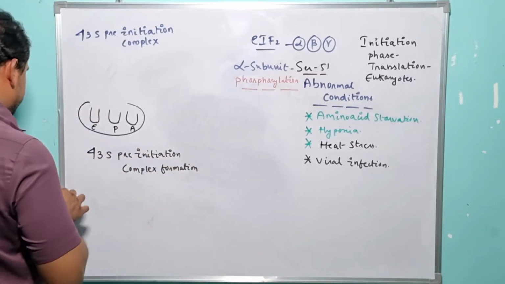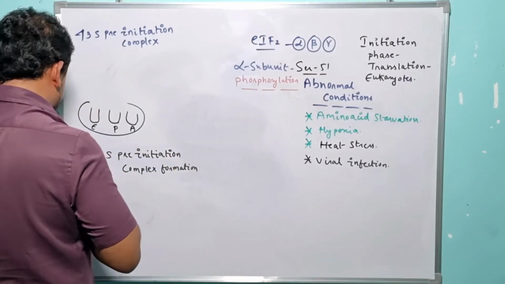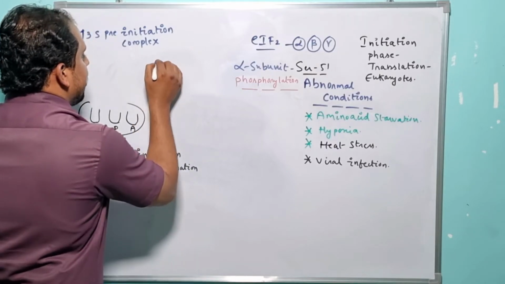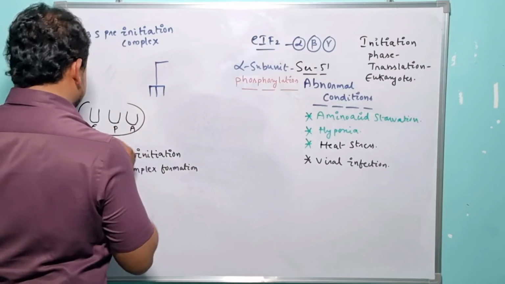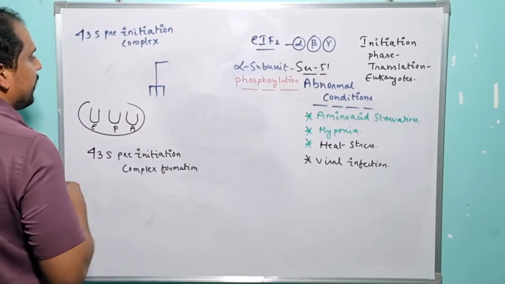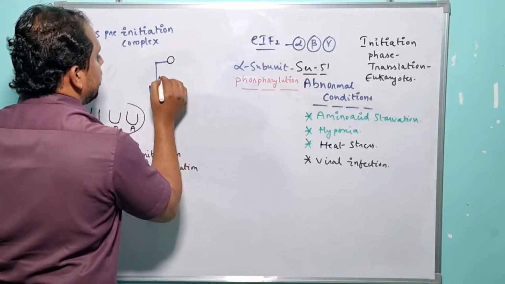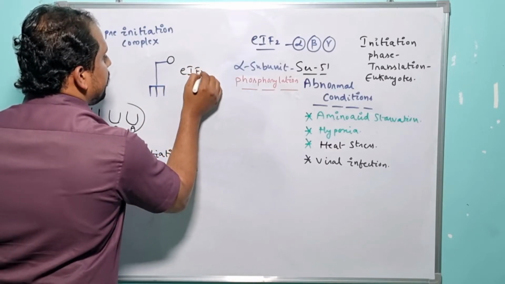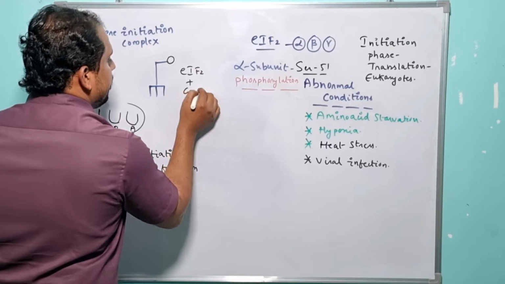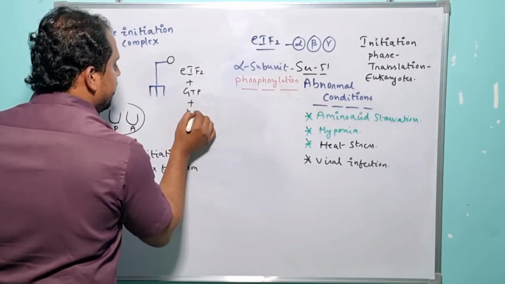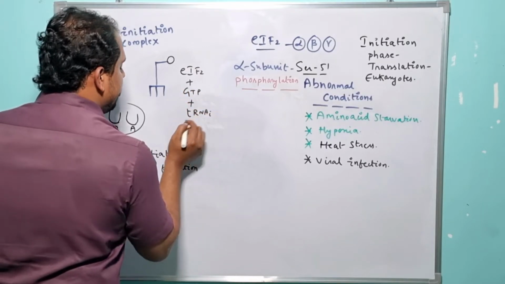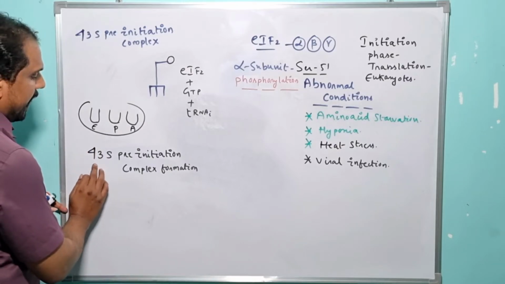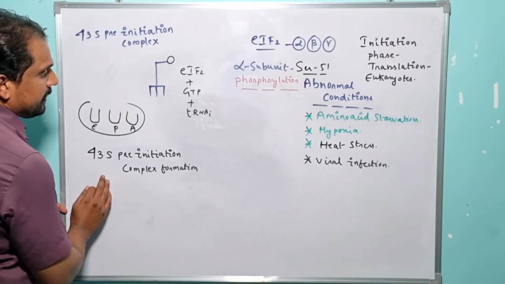Here the specific initiated tRNA with its encoding amino acid, as well as eukaryotic initiation factor 2 and GTP, gets successfully recruited to the P site of the ribosome, and it leads to the activation of the 43S pre-initiation complex.